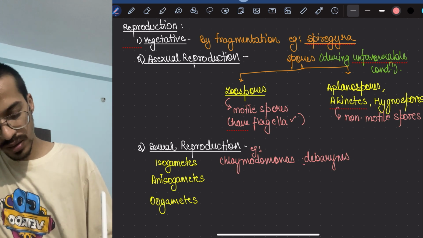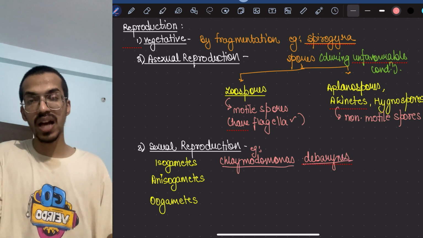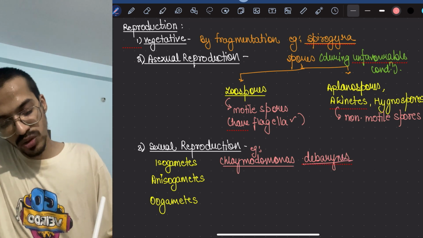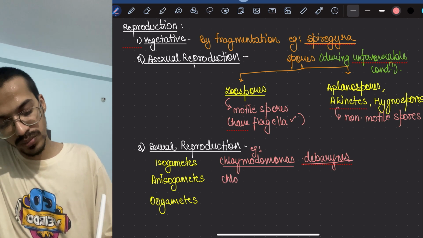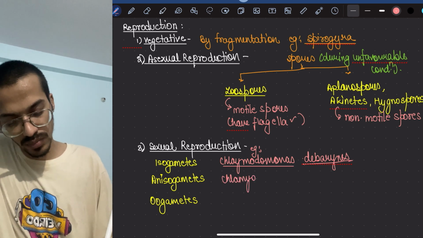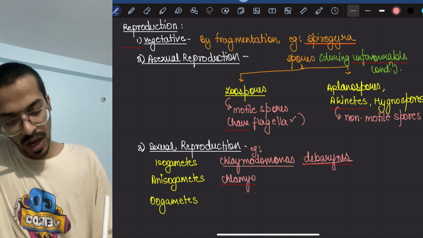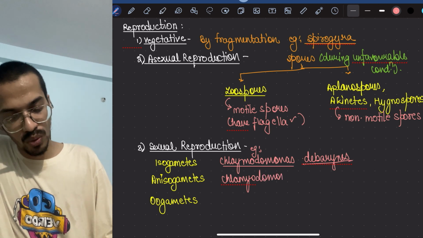So this is one such species having isogametes. Then the anisogamete example is Chlamydomonas braunii.